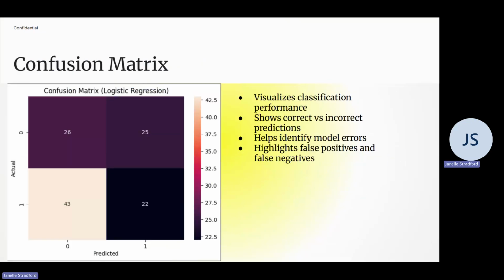The confusion matrix. In this confusion matrix heat map, we show a breakdown of model performance. The diagonal values represent correct predictions, while the off-diagonal values indicate errors. This allows us to see not only how accurate the model is, but also the types of mistakes it makes, such as misclassifying fake news as real, or vice versa. Understanding these errors is important for improving model performance.